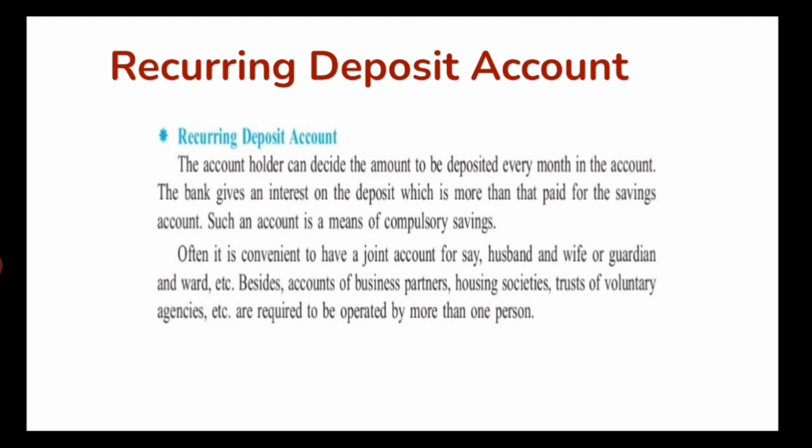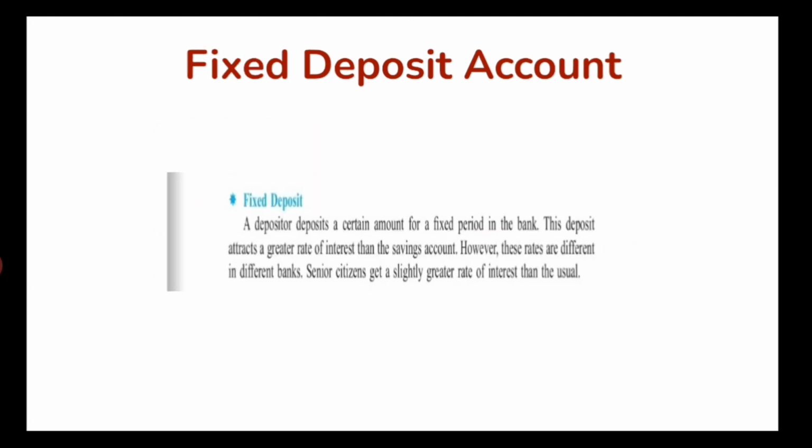If the account is required to be operated by more than one person, they can open an RD or recurring deposit account. Next is fixed deposit. A depositor deposits a certain amount for a fixed period of time in the bank, and this deposit attracts a greater rate of interest than a savings account. So the interest rate is given more than the savings account.